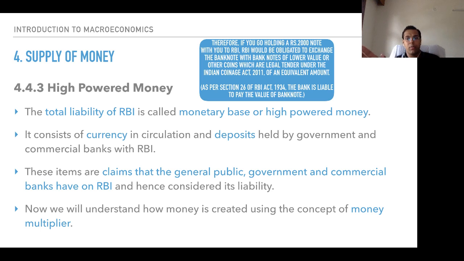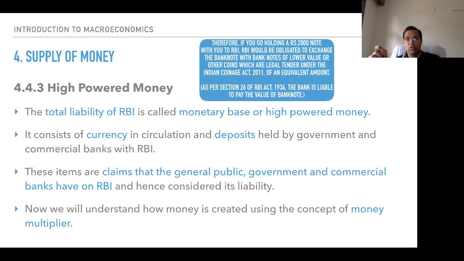If you go holding a 2000 rupee note with you to the RBI, RBI would be obligated to exchange that banknote with banknotes of lower value or other coins which are legal tender under the Indian Coinage Act of 2011, of an equivalent amount.